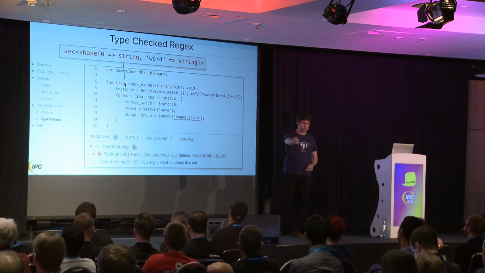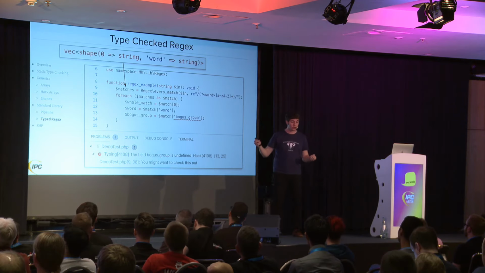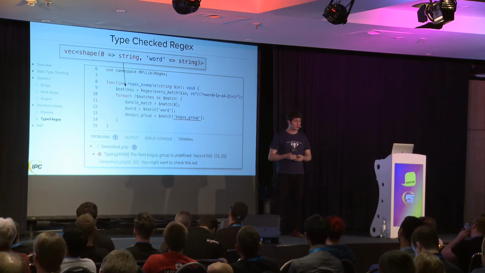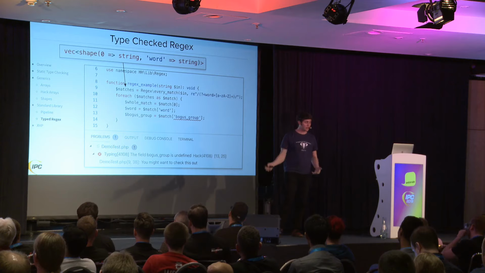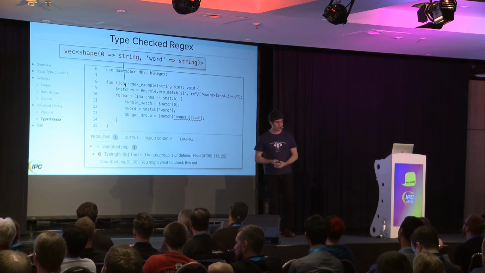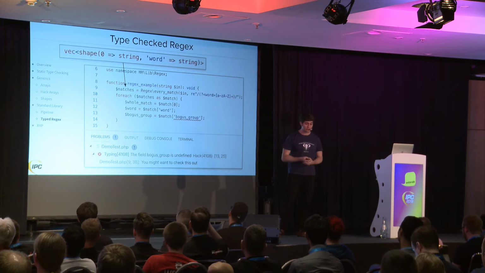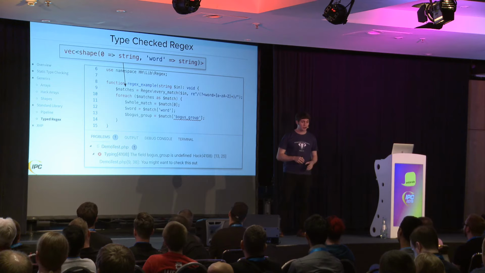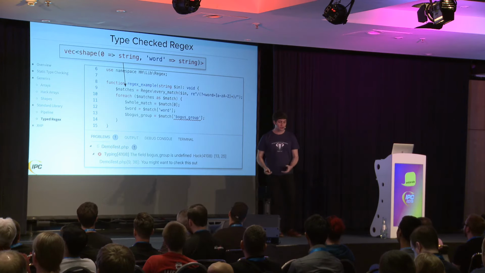So here it says this regex match. It has a subgroup called word, and that means that the return of this will be a vector of shapes that has an element called word. And so then I can use that element. If I try to access an element that doesn't exist in that capture groups, it will complain. For me, this was life-changing in terms of writing regex, because before I would always have to kind of var dump the output of regex match and see what it actually looks like before I used it, because it was always different. This makes that much better.